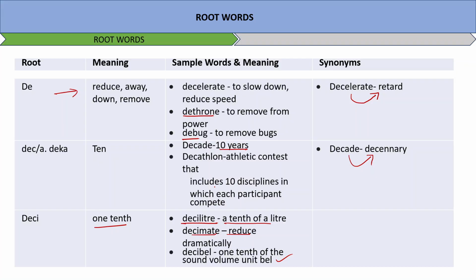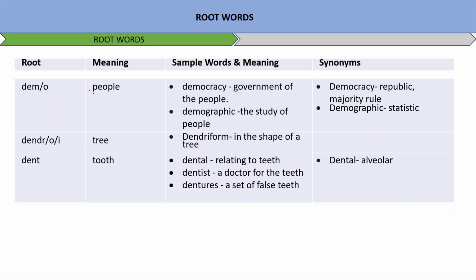Okay, moving on. Demo means public. Democracy, government of the people. Demographic, the study of people. Democracy, republic, majority rule. Demographic, static. These are some of the words which we can associate, right, which are synonymous.